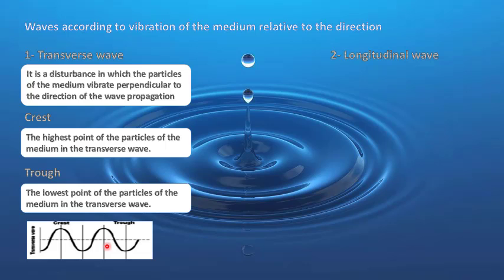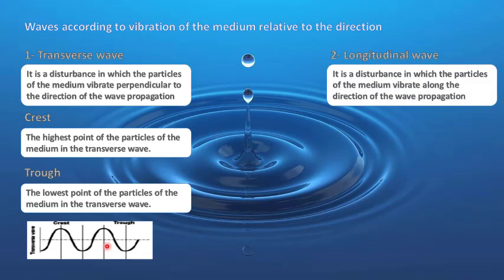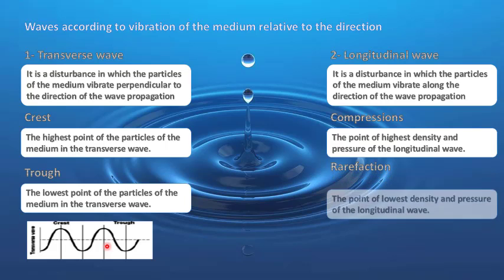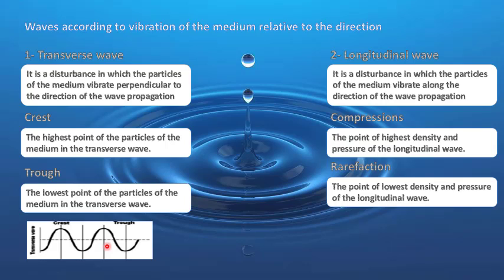Number two, longitudinal wave. It is a disturbance in which the particles of the medium vibrate along the direction of the wave propagation. It consists of compressions and rarefactions. Compressions, it is the point of highest density and pressure of the longitudinal wave. Rarefaction, it is the point of lowest density and pressure of the longitudinal wave.